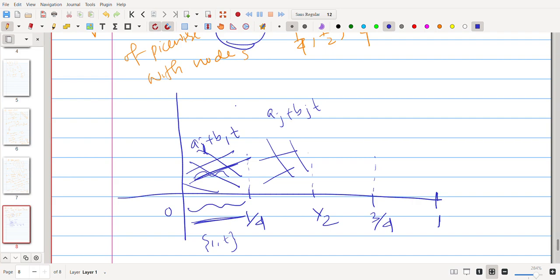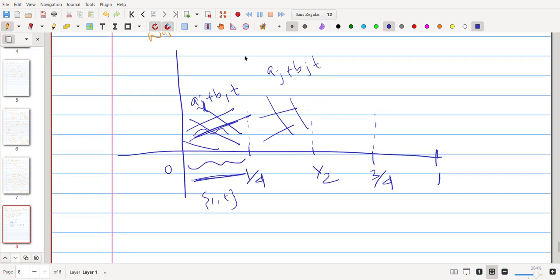On this interval it is spanned by 1 comma t, because all the functions here look like some scalar multiple of 1 plus something times t, a linear function, right? Again here, all the functions are determined by 1 and t, but when you are considering 0 to 1 by 4 it is one type of function, and since we are taking the nodes, that is a different type of function. So here the basis t and here the basis t are actually different, because we have a node there.